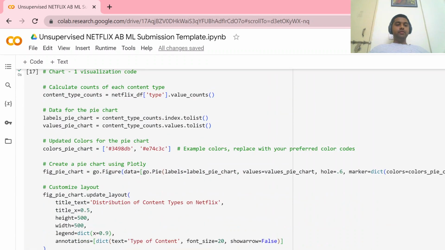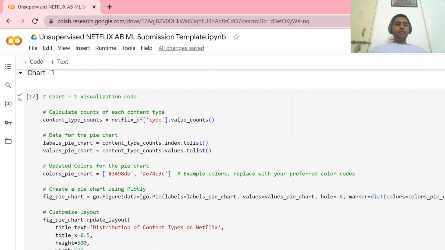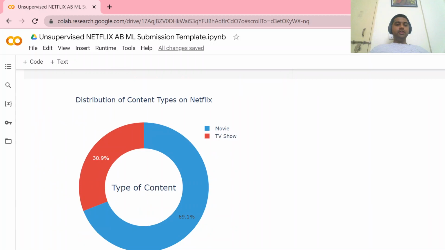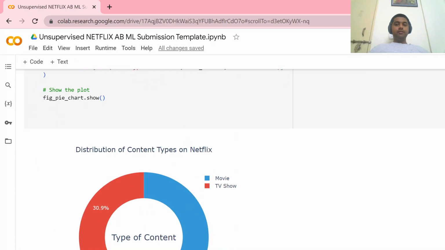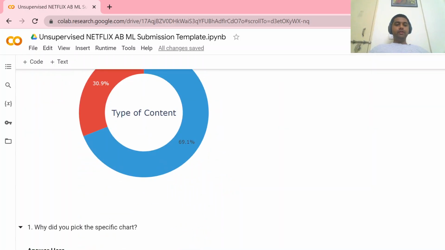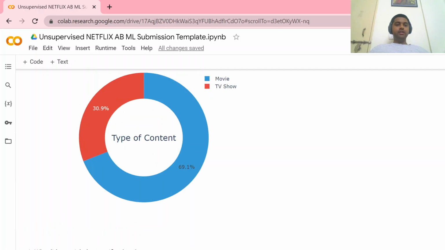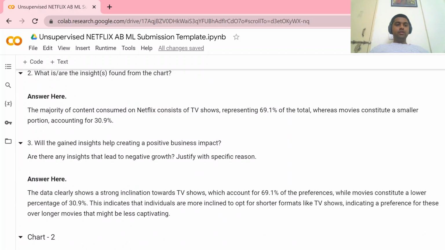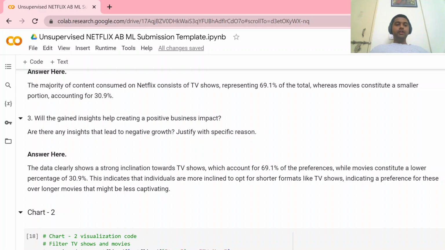Data visualization, we come to the data visualization part. So in the data visualization, we first of all see the content, the percentage of content. Most of the content we see is movies, 69.1% movies and 30.9% TV shows are there. So the majority of content consumed on Netflix is TV shows, representing 69.1% of the total, whereas movies contribute a smaller portion, accounting for 30.9.